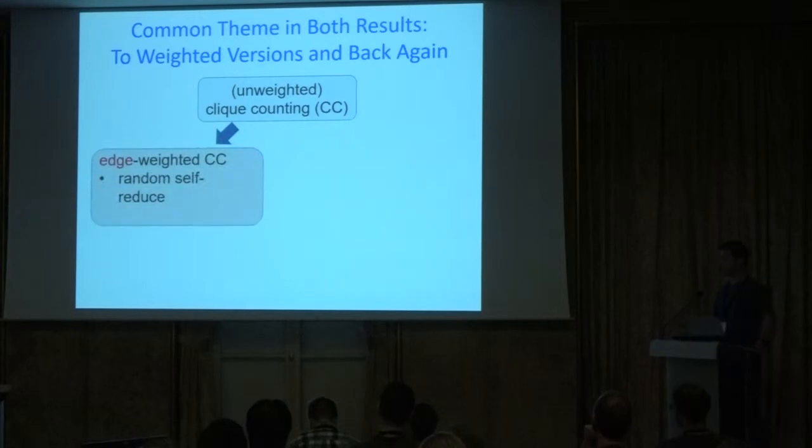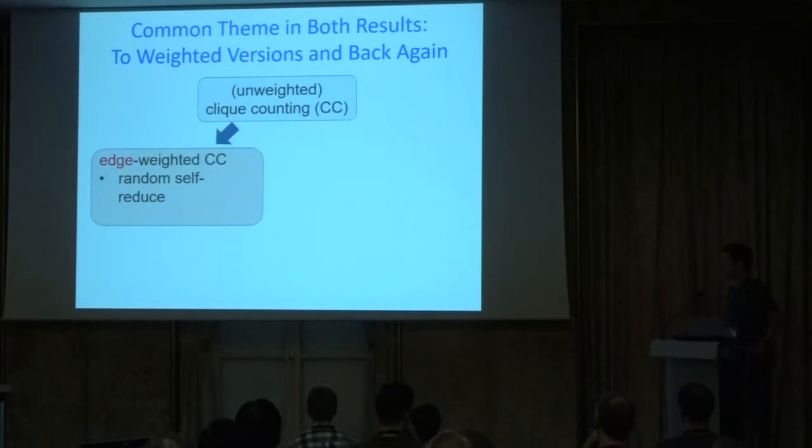So in particular, to get the worst case to average case reduction, first we reduce the unweighted problem to a more complicated problem. That's not a lot of progress, but a more complicated problem where we actually put weights on the edges. And for that problem, we show a random self-reduction. So this gives a reduction from the worst case of the unweighted problem to some distribution over the weighted problem.